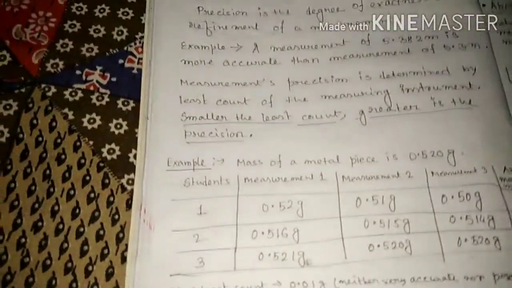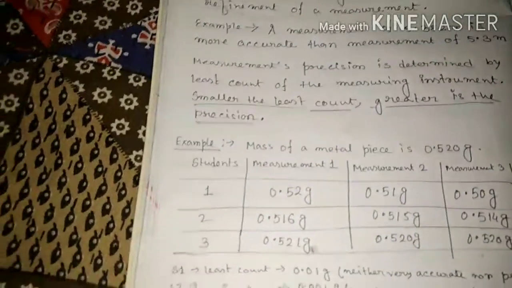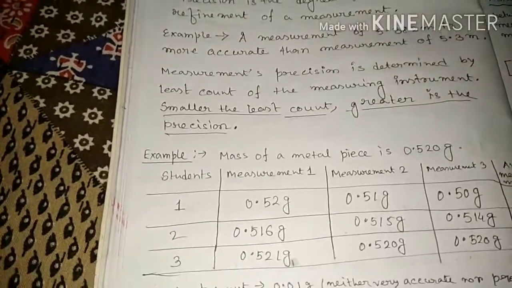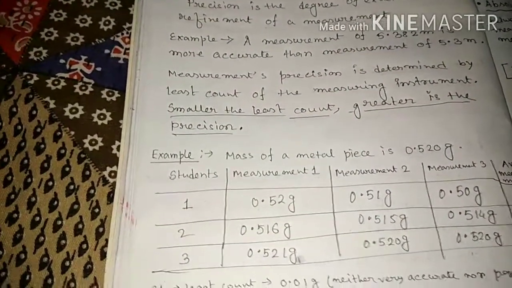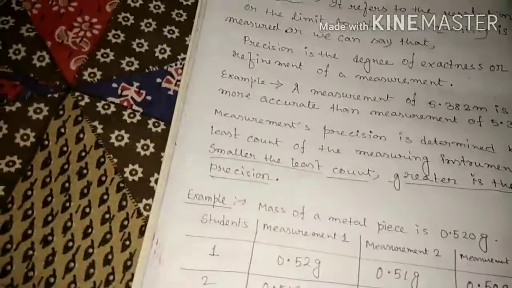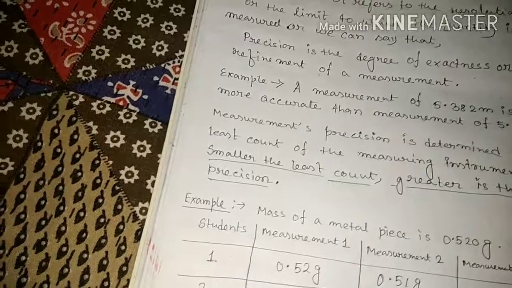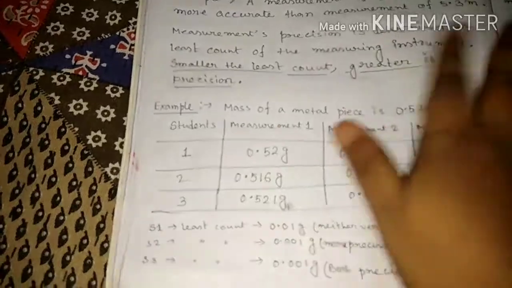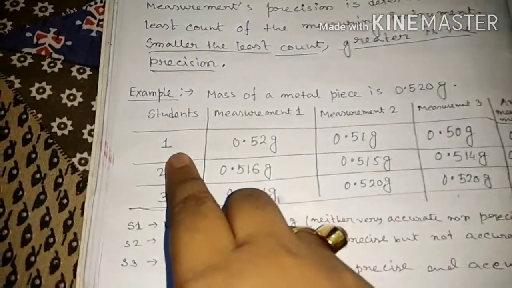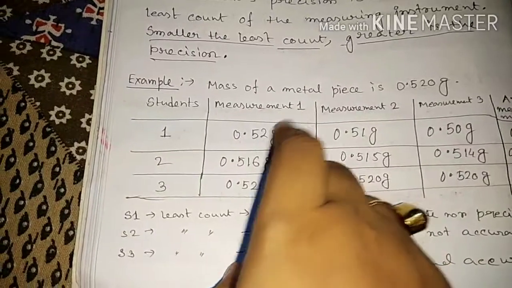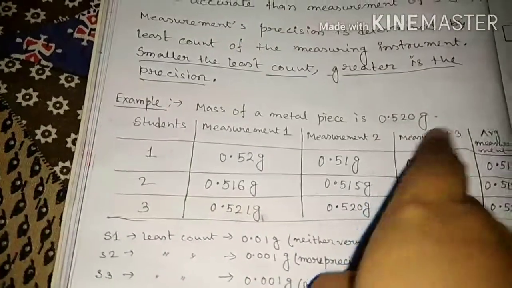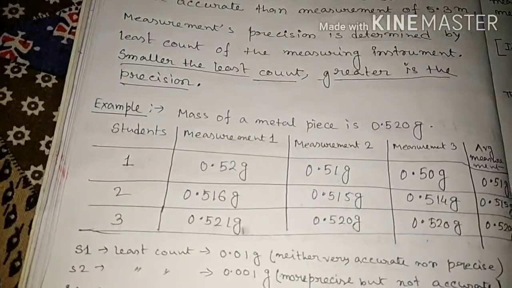Clear? Now we consider one example. Suppose in our practical lab, three students find the mass of a metal block, whose accurate mass is 0.520 gram. We have this data from the first student. For measurement 1, 0.52 gram. For measurement 2, he gets 0.51. Measurement 3, 0.50.